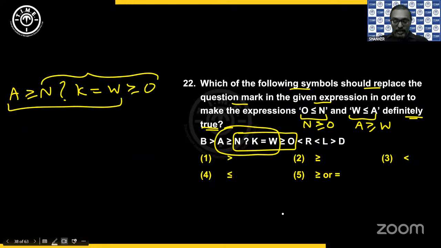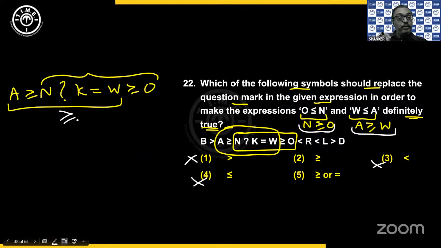So which is the one that satisfies? Here. So in both cases, if you check, I want greater than or equal to only. So that means greater than, less than or equal to cannot happen. Definitely greater than or equal to will work. Because if you put greater than, then the common will be greater than. I don't want greater than. I want greater than or equal to in both cases.